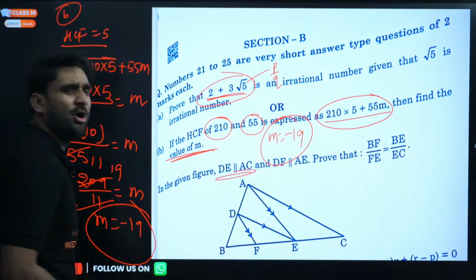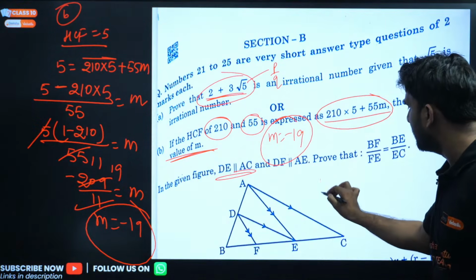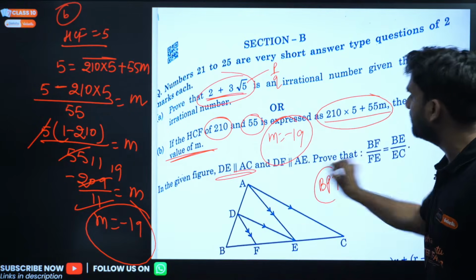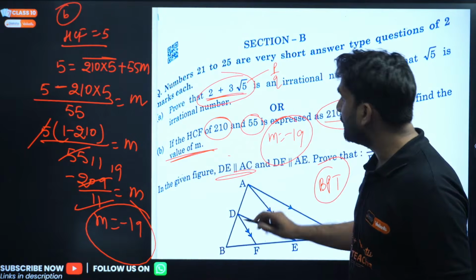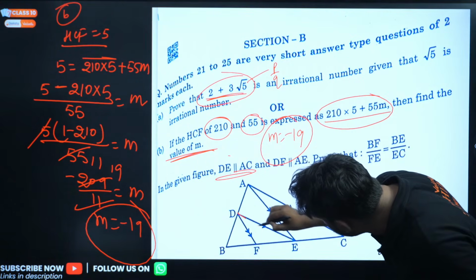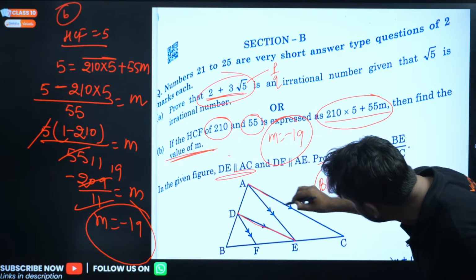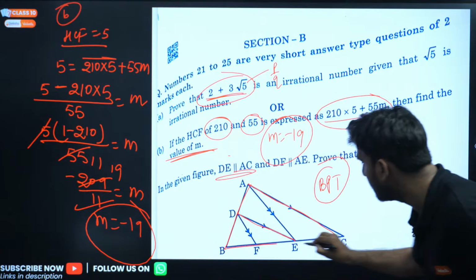Now, can you see the question? In the given figure, DE is parallel to AC. Go and apply BPT. This question is completely based on BPT, and this is from your NCERT textbook. Can you see? DE is parallel to AC, so which triangle will be there? This triangle will be taken initially.